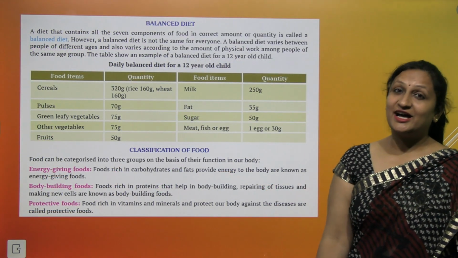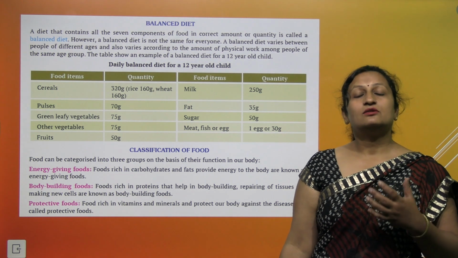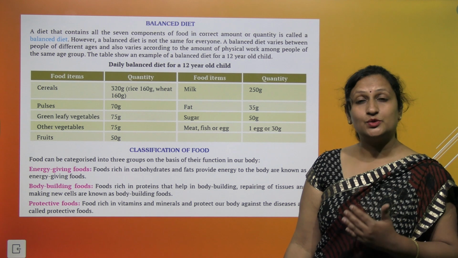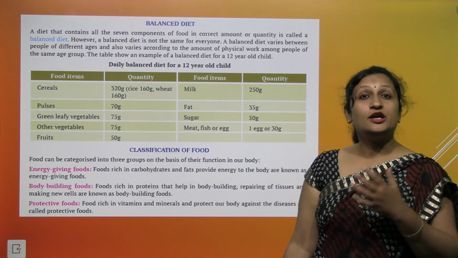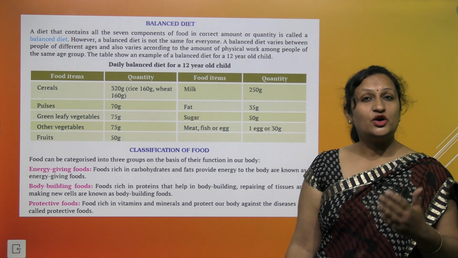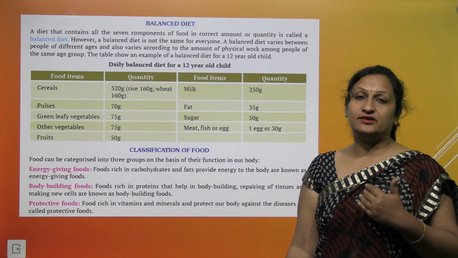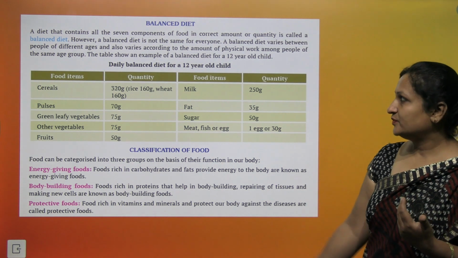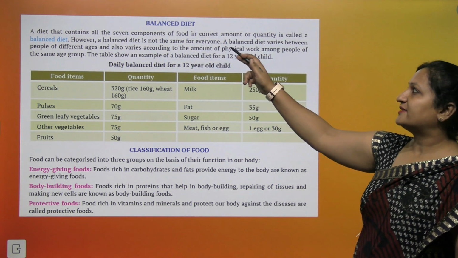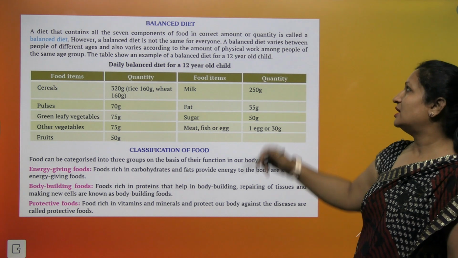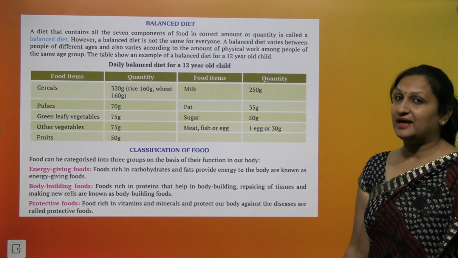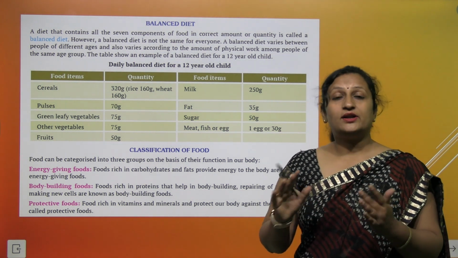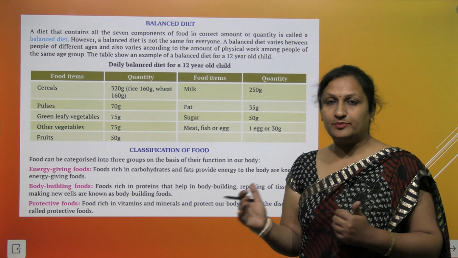Balanced diet. A diet which has all the nutrients like carbohydrates, fats, proteins, vitamins and minerals in the right amount, according to your age, your gender and the type of work you do, is called a balanced diet. A diet that contains all the 7 components of food in correct quantity is called a balanced diet. So a balanced diet differs for a child, for an adult and also for an old person.